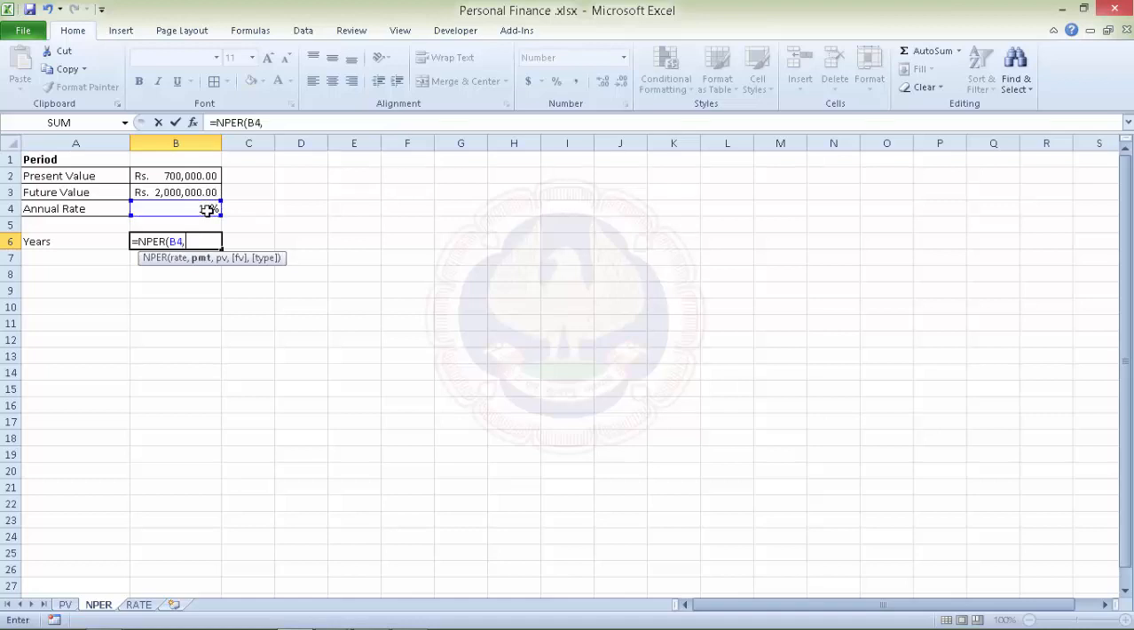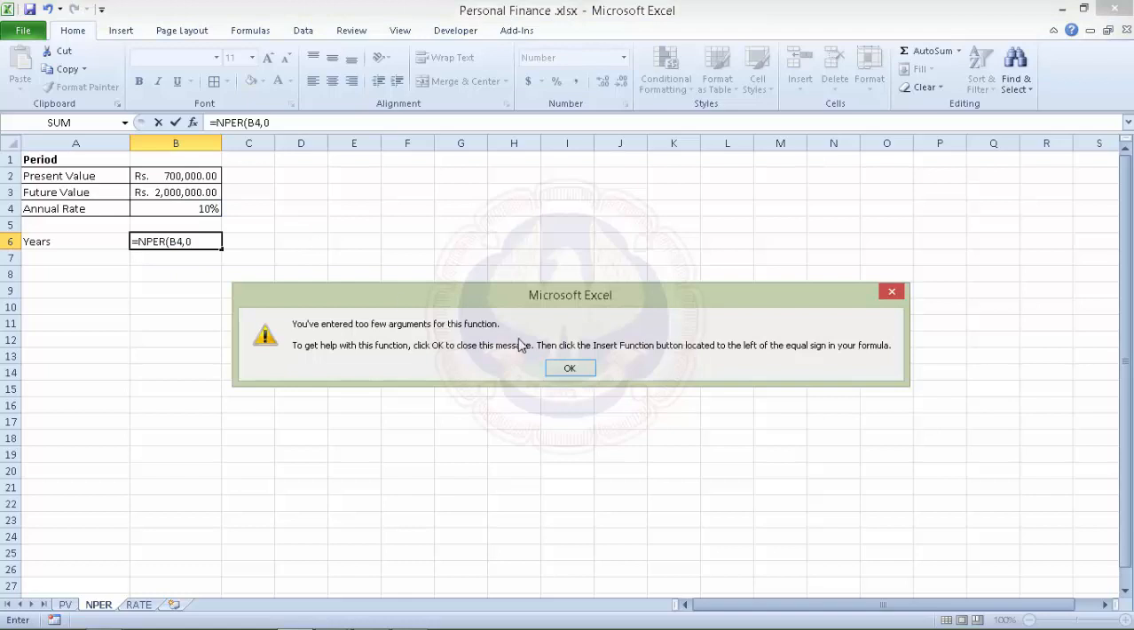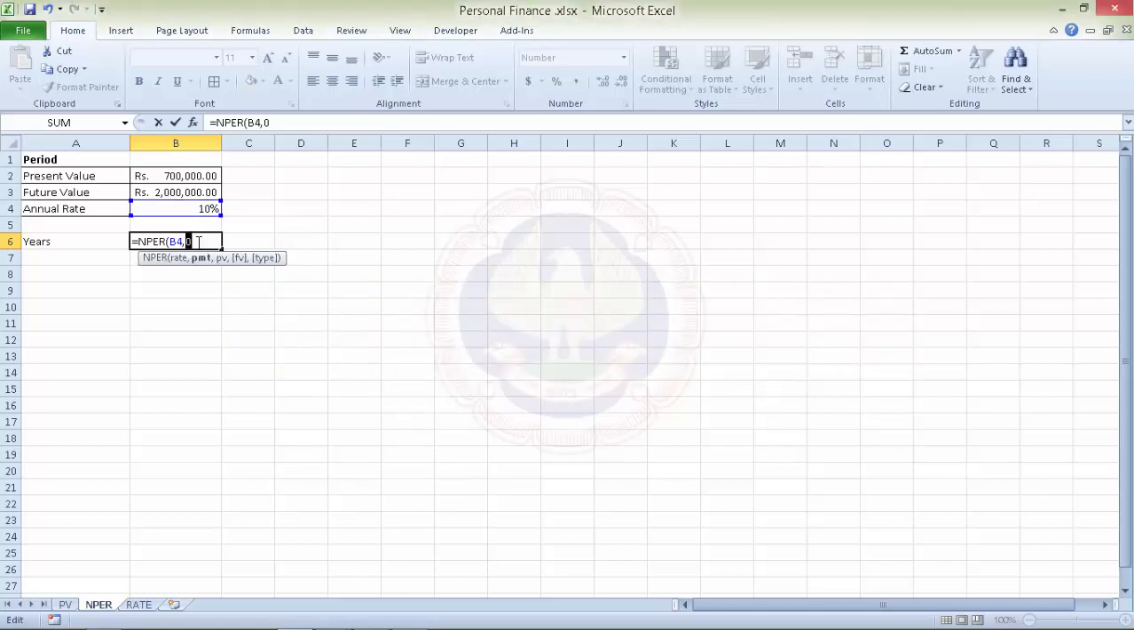and the payment is in this case 0 because we are not making any periodic payments, and the present value is 7 lakh. The future value is 20 lakhs. Here, because present value, one of these has to be minus, because as we discussed earlier, the direction of money is different. So if we take it as minus, what we get is we'll be needing 11 years again to get the desired future value.